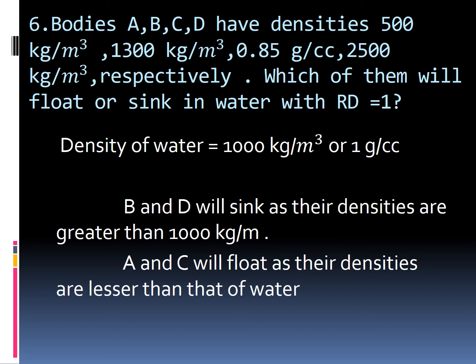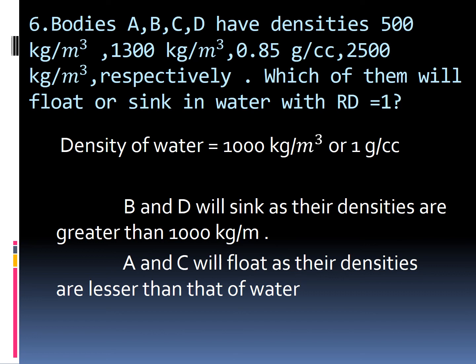We know the density of water. Now we are going to find which bodies will sink and which will float. Four objects are given: 500 kilogram per meter cube, 1300 kilogram per meter cube, 0.85 gram per cc and 2500 kilogram per meter cube.